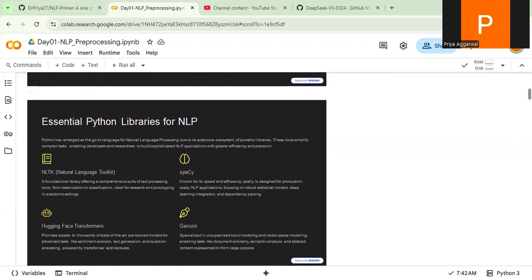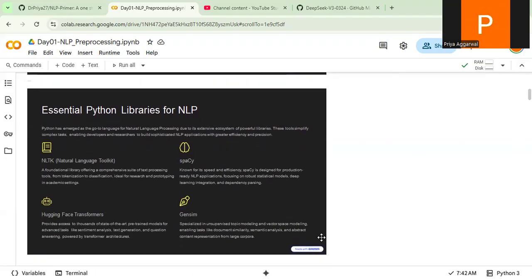Now there are multiple Python libraries. The first library is the NLTK library, Natural Language Toolkit, which we'll be using for this demo. And then there is the Spacy library, the Gensim library, and some Hugging Face Transformer libraries. In this tutorial, we'll be looking at the NLTK library going forward.